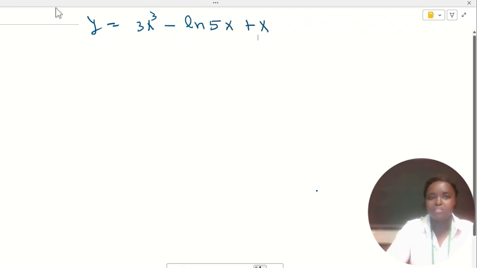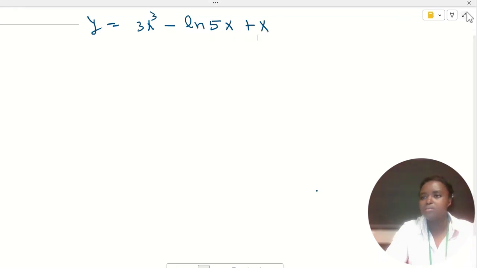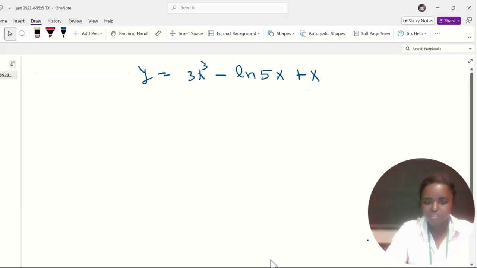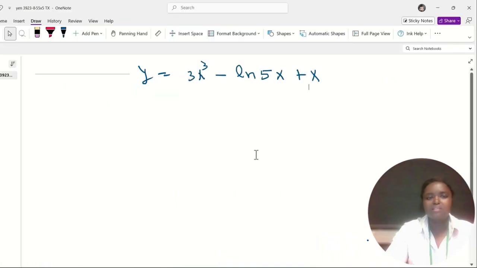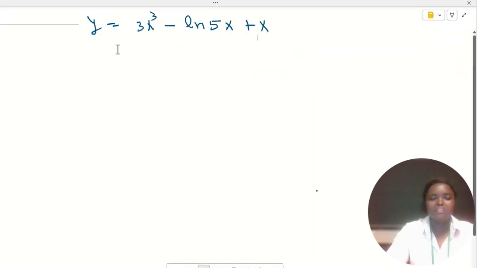Was the question this one? Let me check it before I mess up. Yes, 3x power 3 minus ln of 5x plus x. Then we are asked to find the second derivative of y.